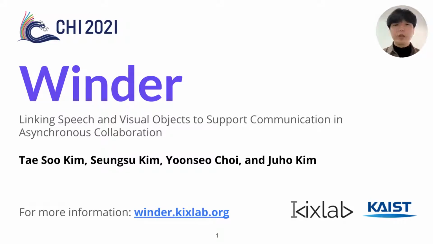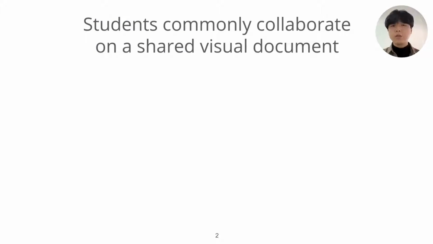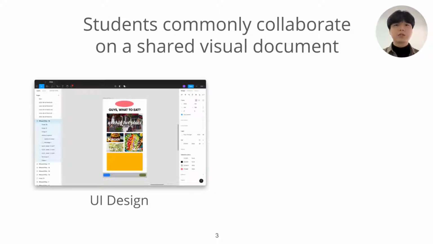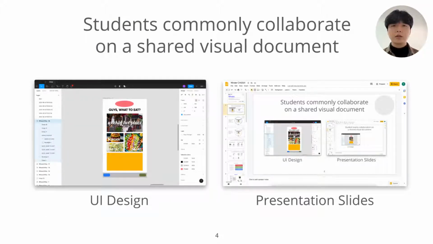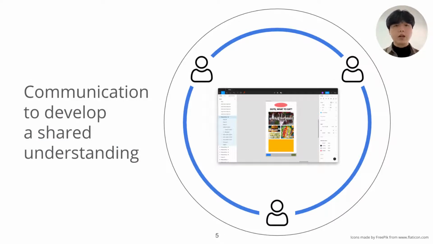On behalf of my co-authors, I'm happy to present our paper, Winder: Linking Speech and Visual Objects to Support Communication in Asynchronous Collaboration. Student teams commonly collaborate on a shared visual document, for example, a UI design or presentation slides. For successful collaboration, team members should communicate to develop a shared understanding about their document.